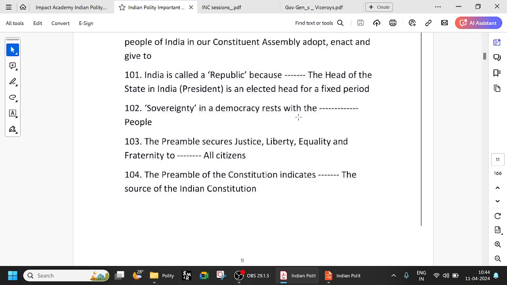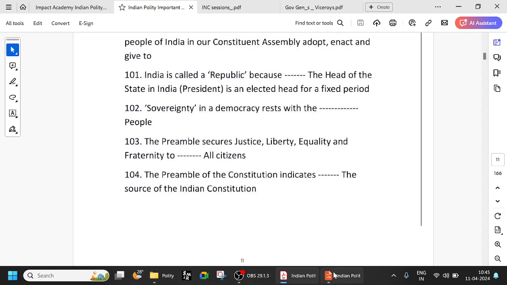Sovereignty in a democracy rests with the people. Obvious, right? And remember the preamble: social, secular, sovereign, democratic, etc. The preamble secures justice, liberty, equality, and fraternity to all its citizens. So already we have seen this multiple times, right?